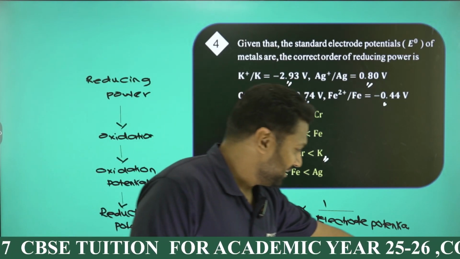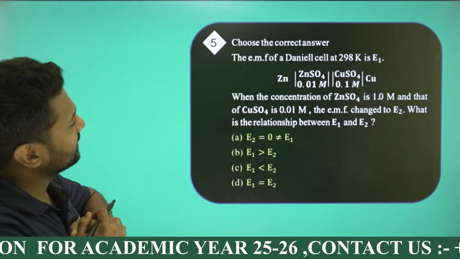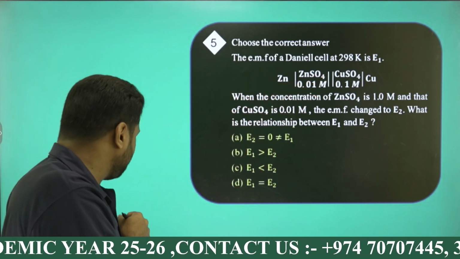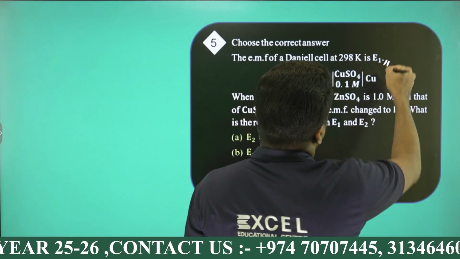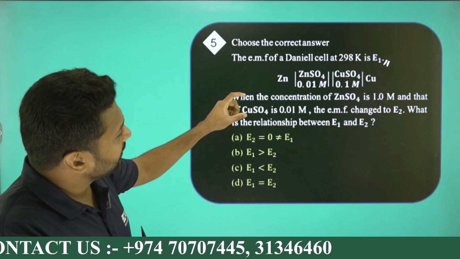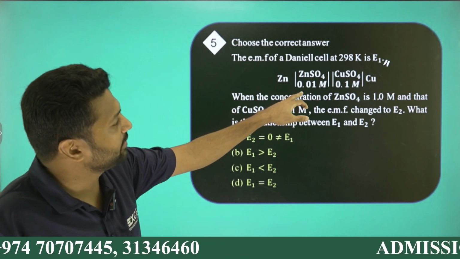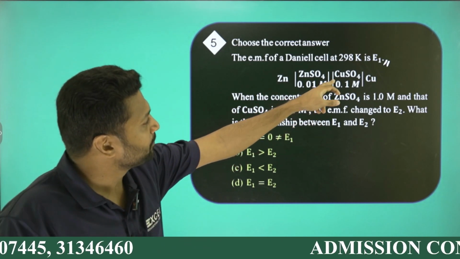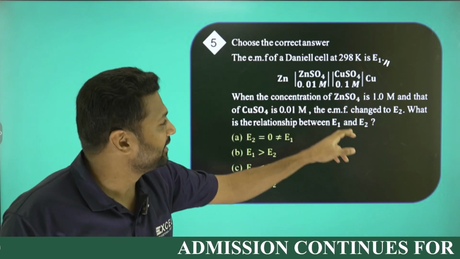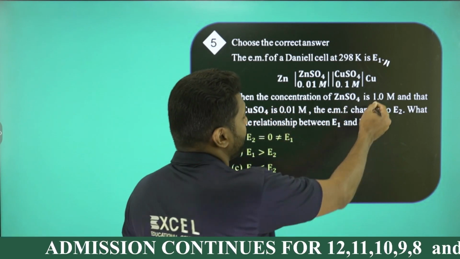Fine. Next one. Choose the correct answer. The EMF of a Daniel cell at 298 Kelvin is E1. The question gives a Zn bar with ZnSO4 of 0.01 molar concentration, and copper sulfate, in a Daniel cell, right? Anode bar, anodic solution, cool, right?